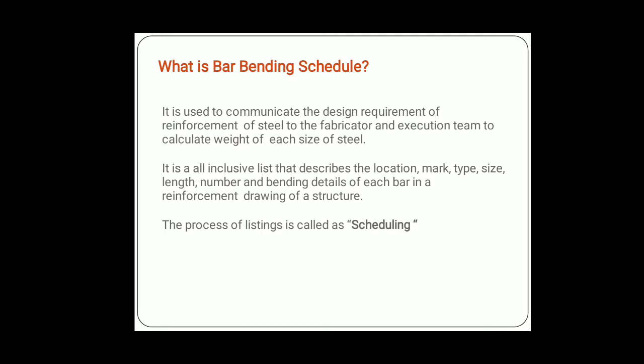The process of listing is called scheduling. In the construction industry it is called BBS, where B stands for bar, B stands for bending, and S stands for scheduling.